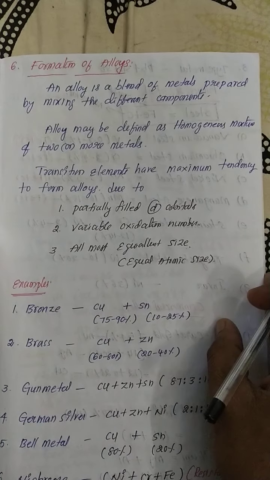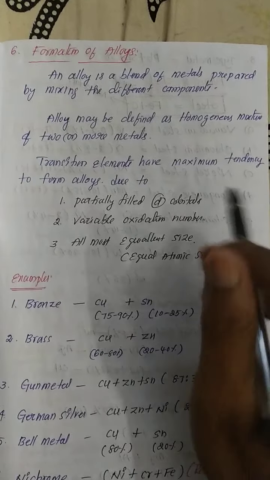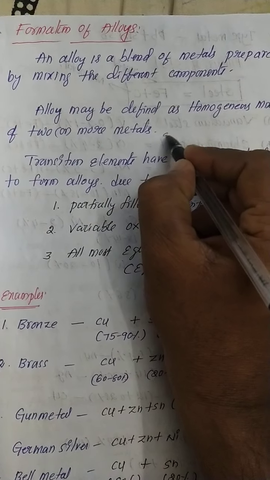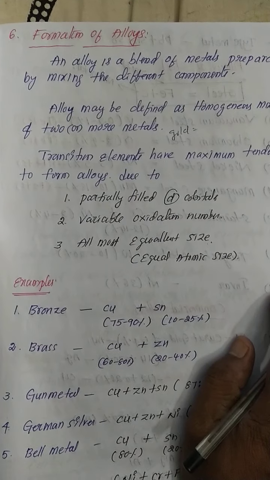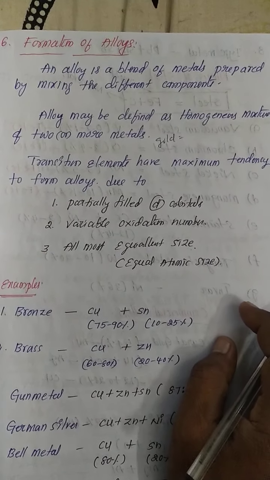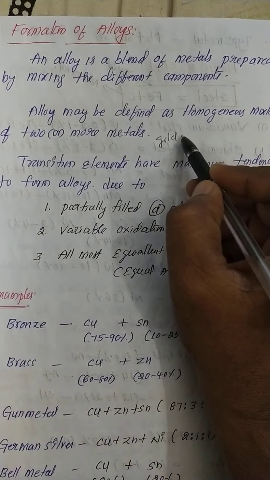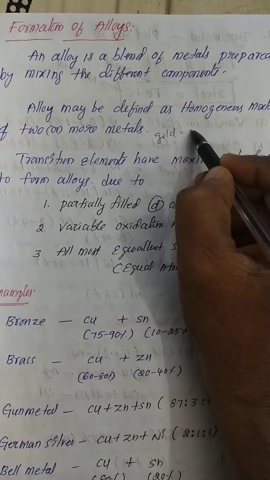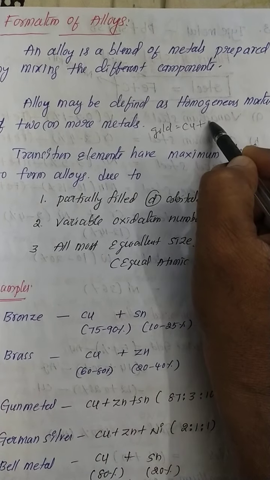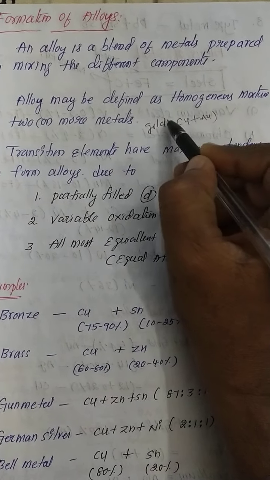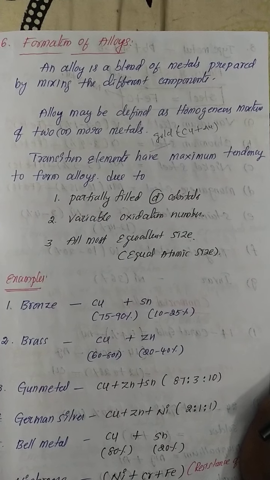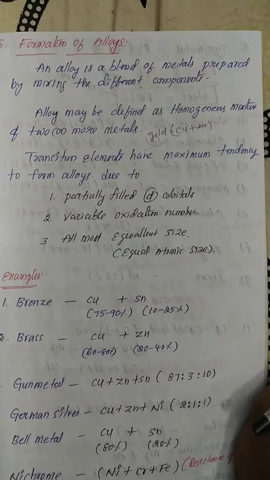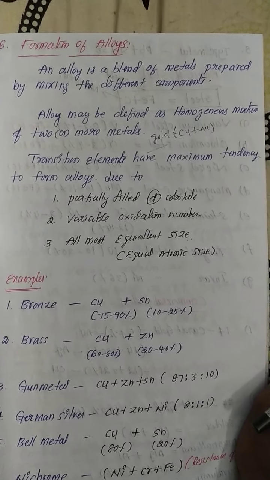Homogeneous mixtures of two or more metals. For example, my dear students, gold is also an alloy. Gold is also a common ornament. Gold is also an alloy because of what combination? Copper plus gold. Generally people are using gold ornaments that are not 100% pure gold.